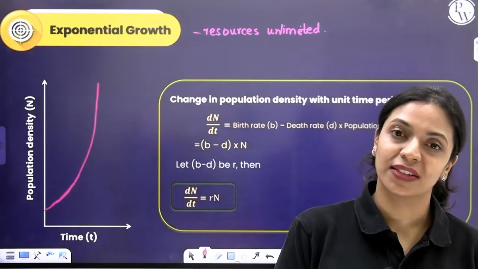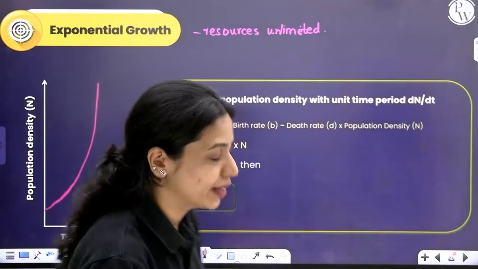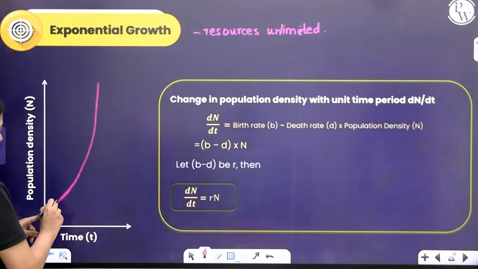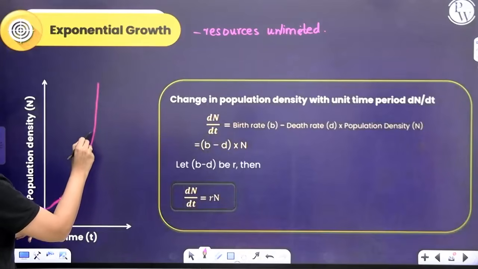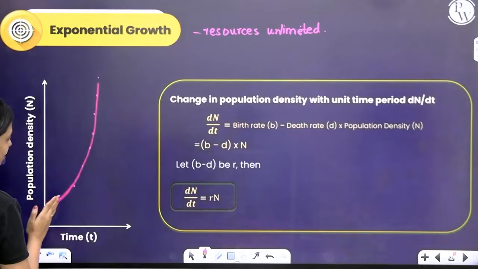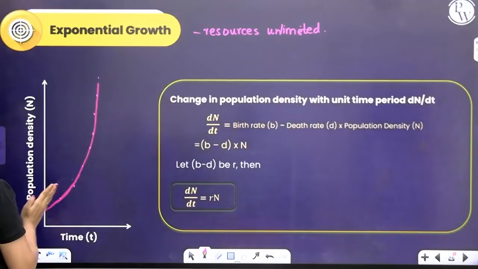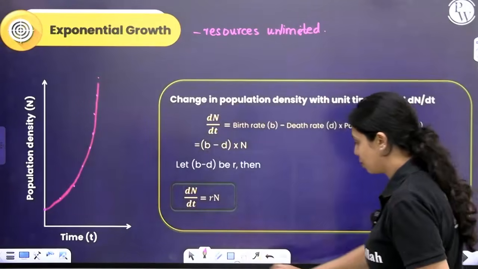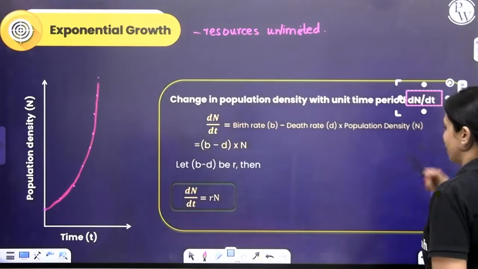And if you plot this on a graph, you get a J-shaped curve. Over here, we are taking time on the x-axis and population density on the y-axis. At time 0, there were these many individuals, but with time, their number has exponentially increased, as you can see. That is why it is growing constantly, and it has given us a J-shaped curve.